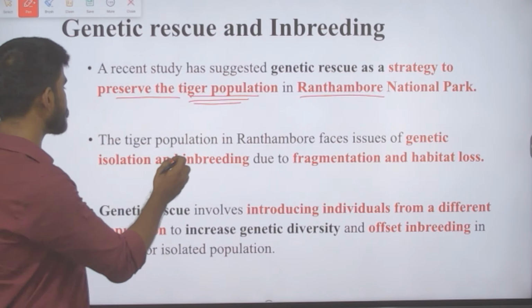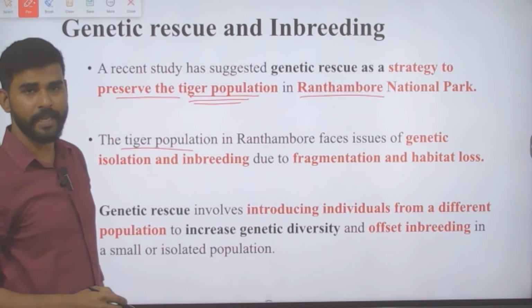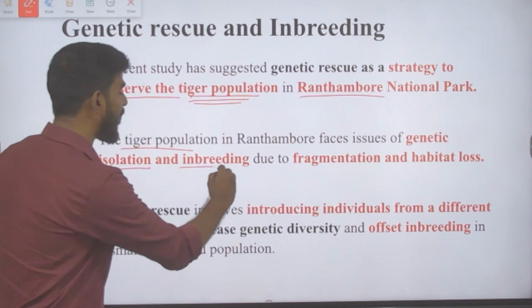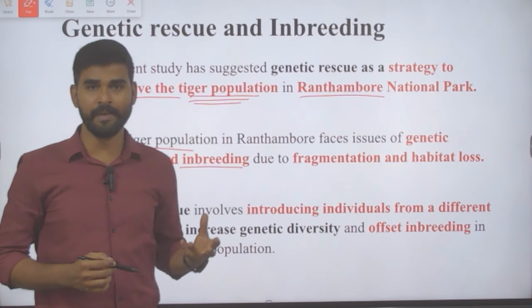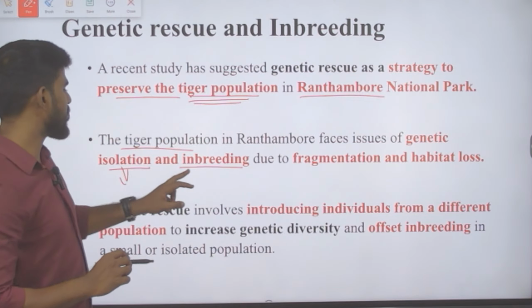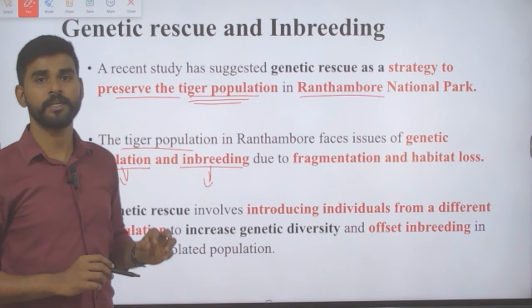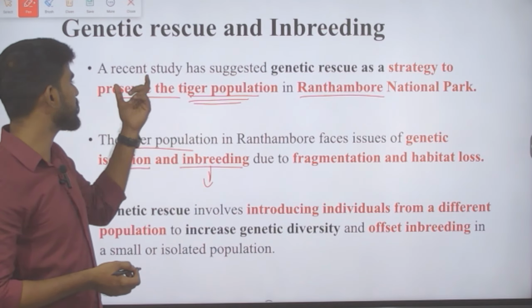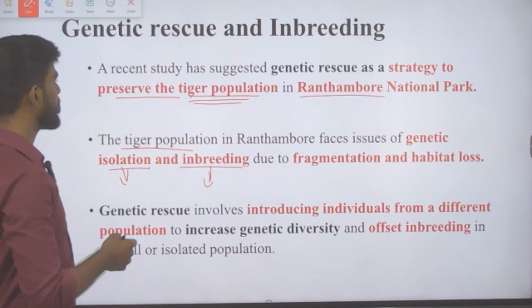So here the issue is that the tiger population in Ranthambore is facing the issue of genetic isolation and inbreeding due to fragmentation and habitat loss. So genetic isolation is happening and inbreeding is happening. So we have to understand the details of what inbreeding is and what is this genetic rescue.